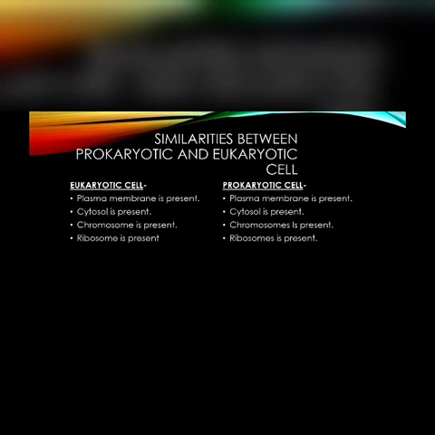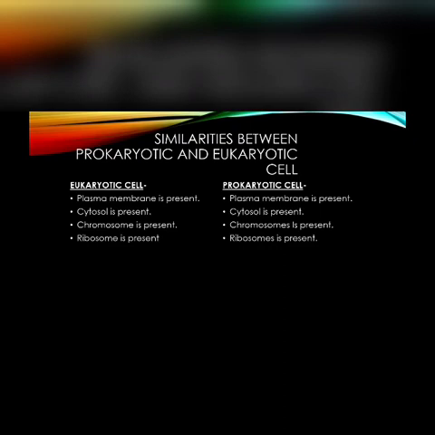And in case of prokaryotic cell, chromosomes are also present. And the fourth point is ribosomes are present in prokaryotic cell as well as eukaryotic cell, because they translate mRNA into protein, which is important in a cell.